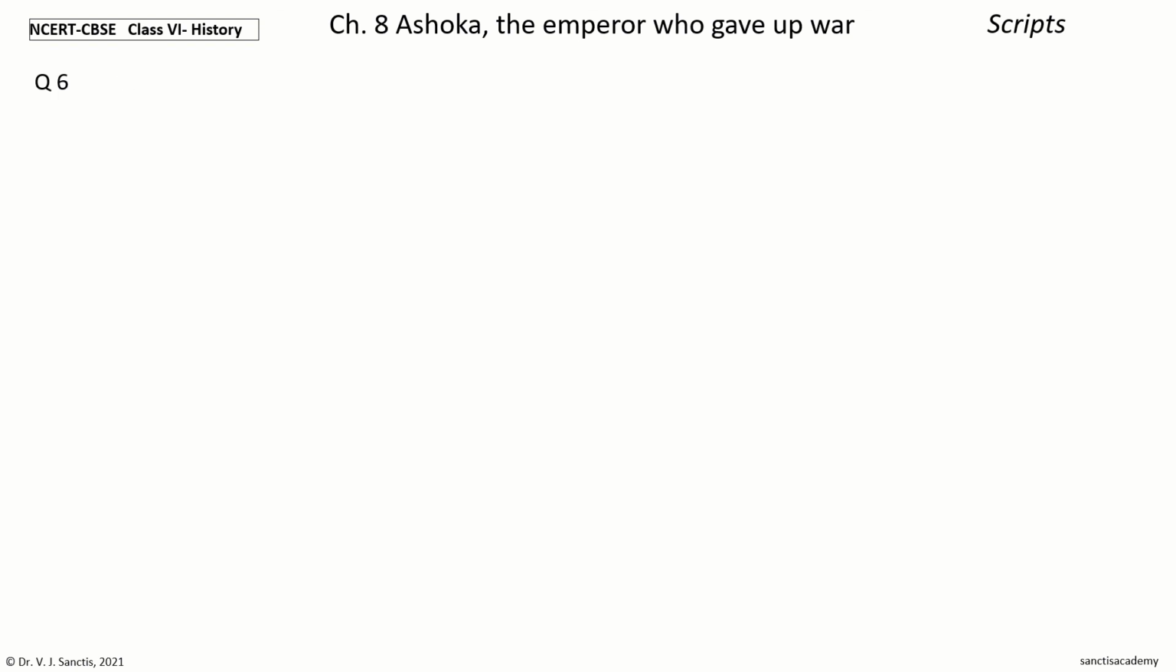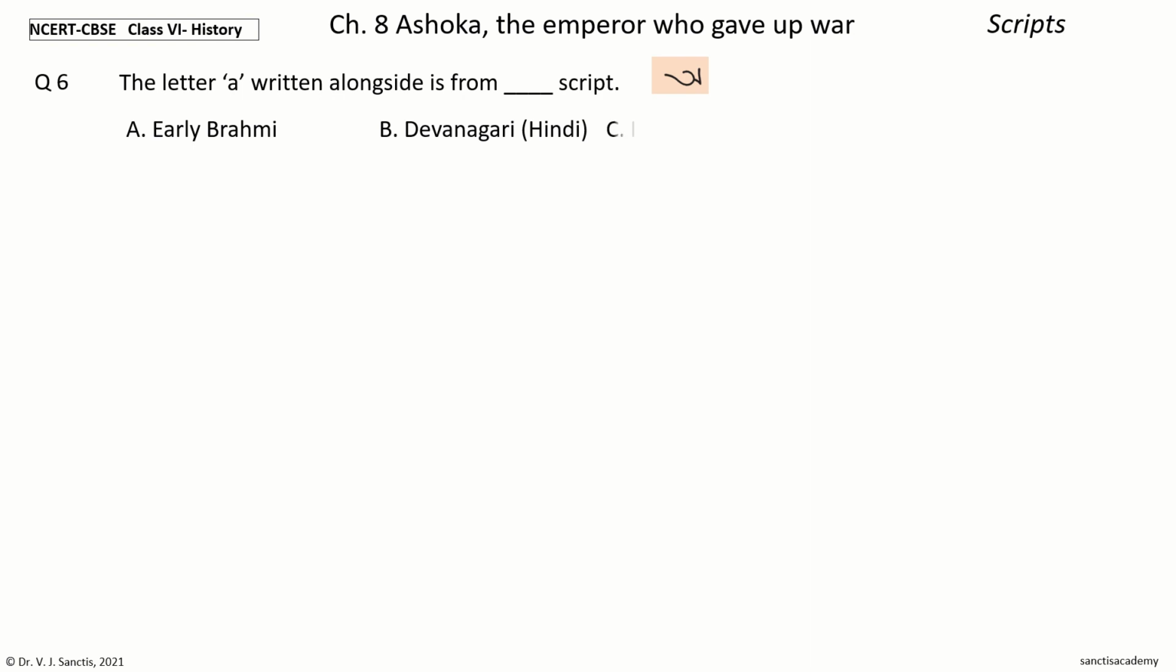Question 6. The letter A written alongside is from dash script. The options are early Brahmi, Devanagari, Bengali, Tamil. Your time to choose. And the answer is Bengali. So, the letter A written alongside is from Bengali script.